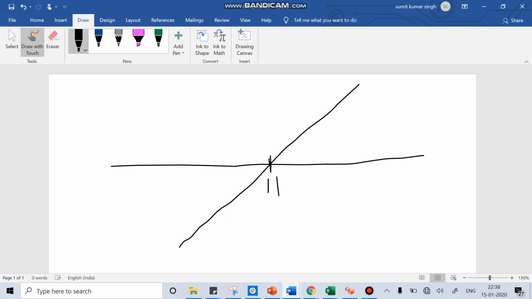This is the payoff diagram I have drawn for the long position holder. If the price of the underlying asset becomes more than 11 rupees, then the long position holder will get a gain, and the gain would be the price minus 11 rupees, because 11 rupees is the exercise price agreed in the contract.